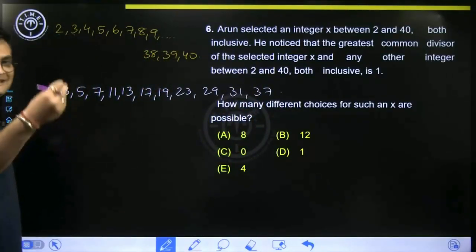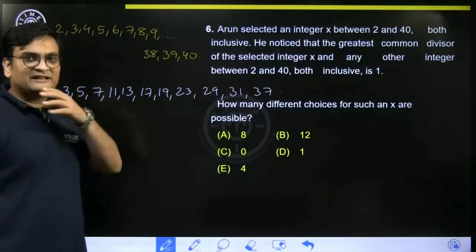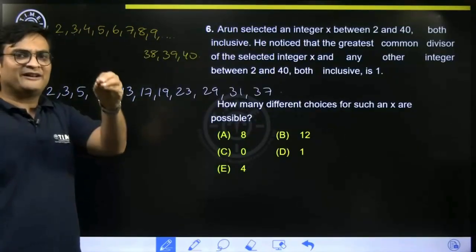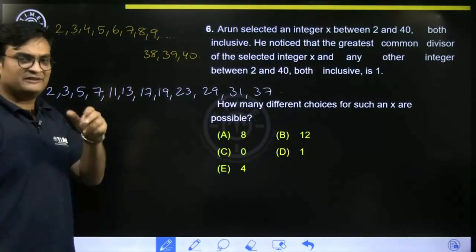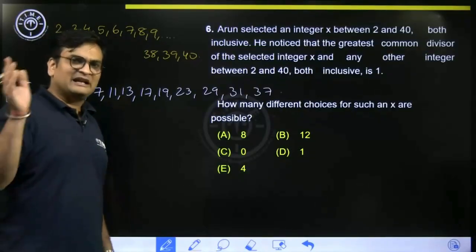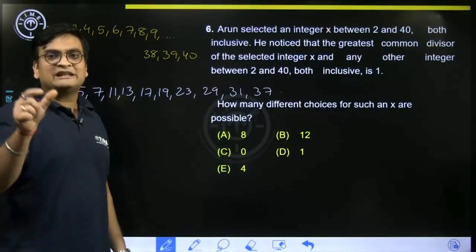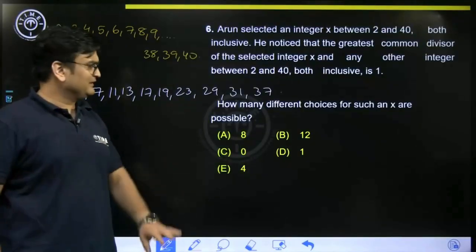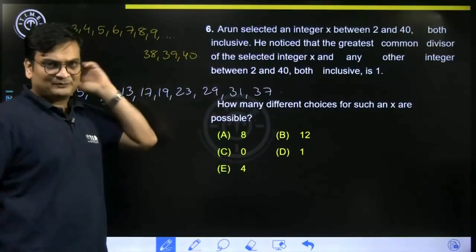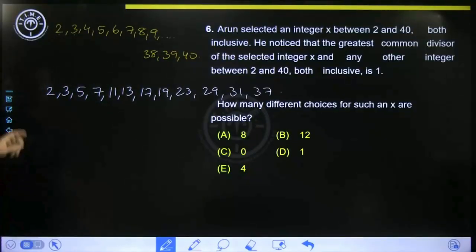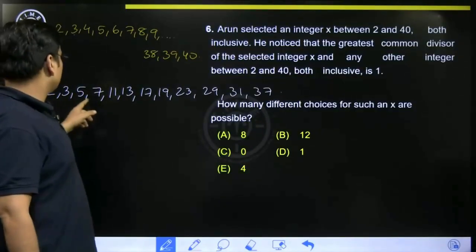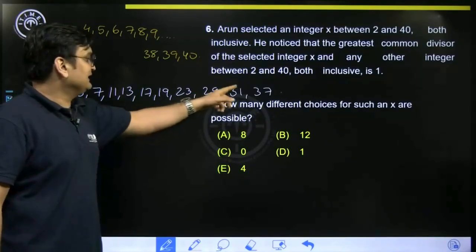For example, I cannot take 38 because 38 will definitely be having some common factor with 24, both are even. 39 will definitely have some common factor with maybe 6. 40 will have some common factor with 24. Right? So that way we will only pick the prime numbers. So how many prime numbers do we see here? 1, 2, 3, 4, 5, 6, 7, 8, 9, 10, 11, 12.